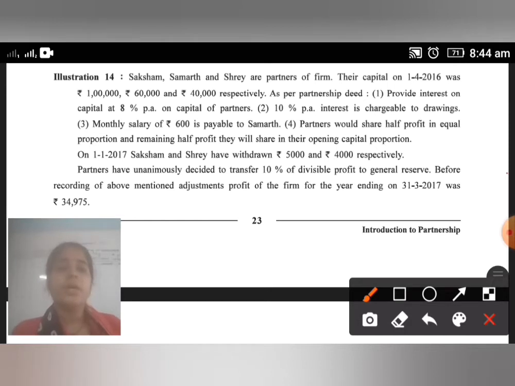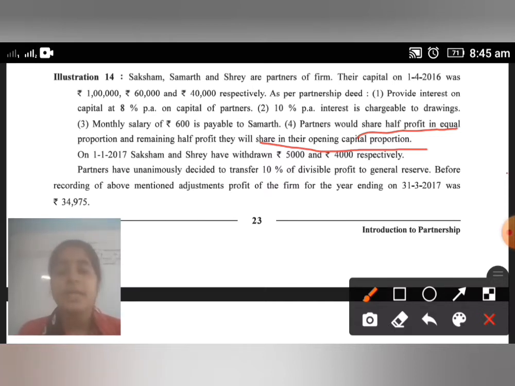Now partners would share half the profit in equal proportion, and the remaining half of the profit in the opening capital proportion.